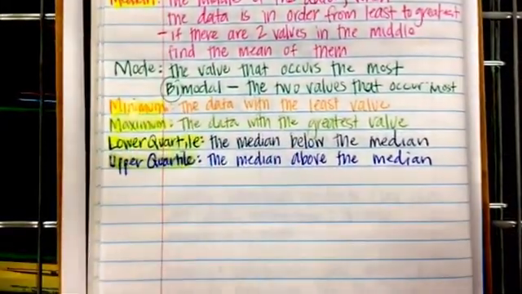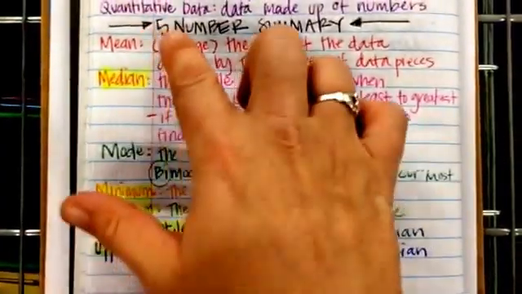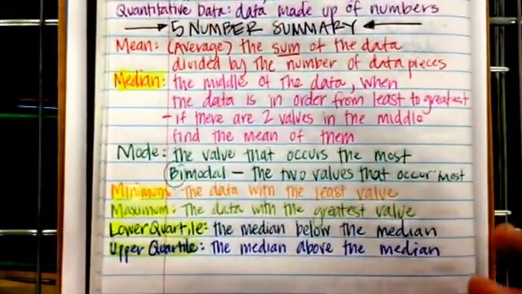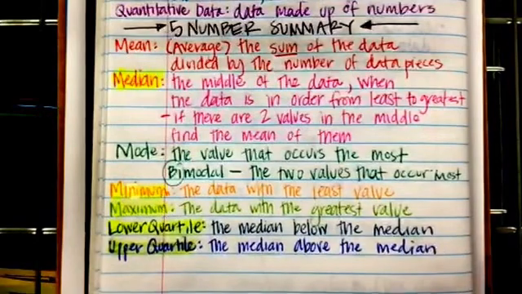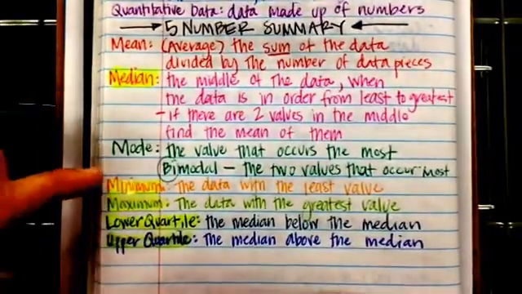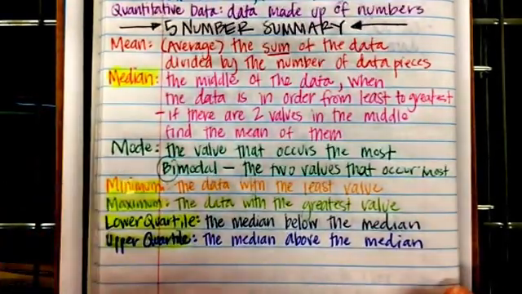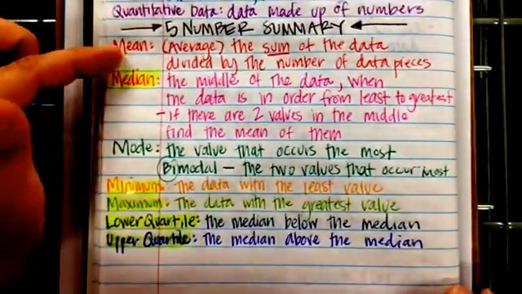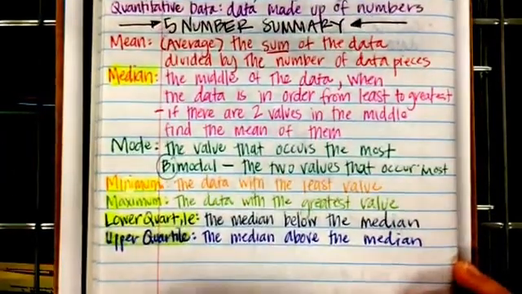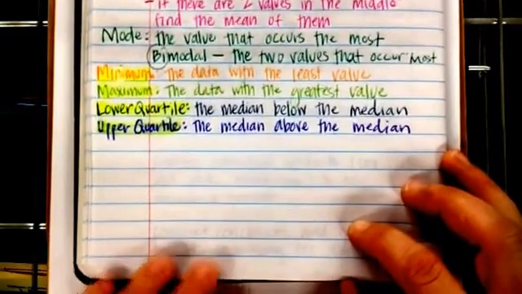You still are occasionally going to have to find the mode. So you need to know how to do that. And you're still going to be asked to find the mean. So you need to know how to do those. But the 5-number summary that we're going to be using in our statistical analysis is the median, the minimum, the maximum, the lower quartile, and the upper quartile. You will still, again, have to know what the mean is. It's just not included in that new definition of a 5-number summary.